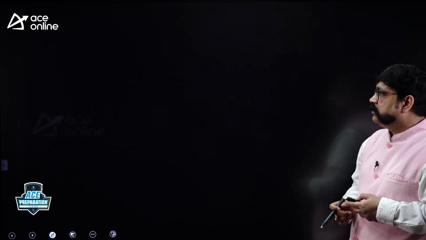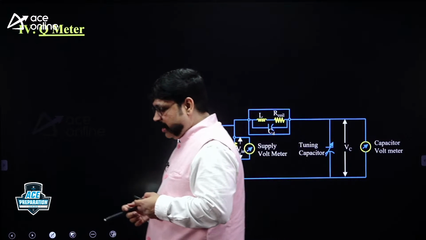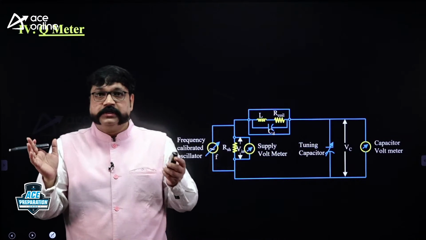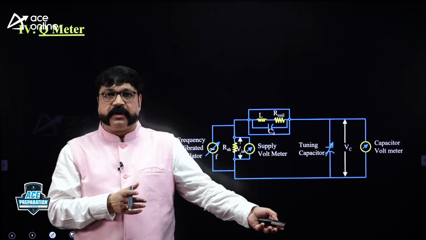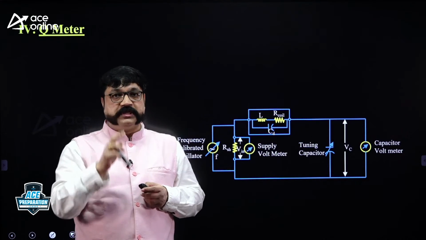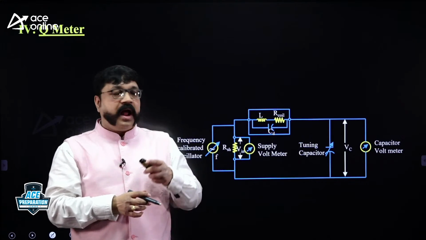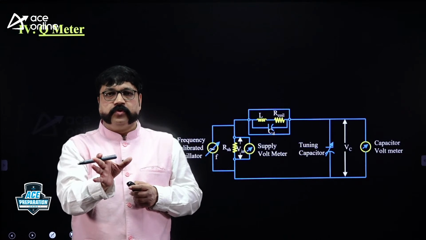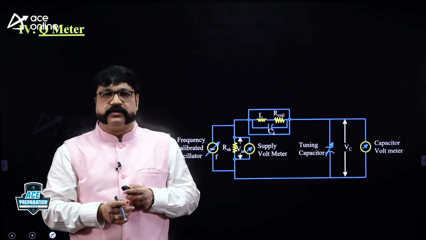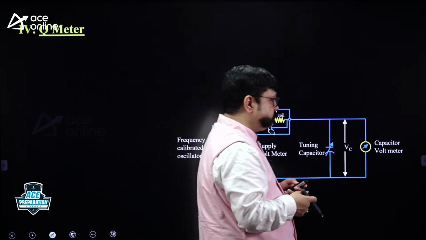Okay. Then finally concluding with the Q meter, quality factor meter. People think it is not much important, but you see in this year's ESE paper, they asked a 20-mark subjective question: explain the working of a practical Q meter and applications of Q meter. Learn about that Q meter, basic applications of measurements, what you can measure using Q meter. You can easily answer that question, please.